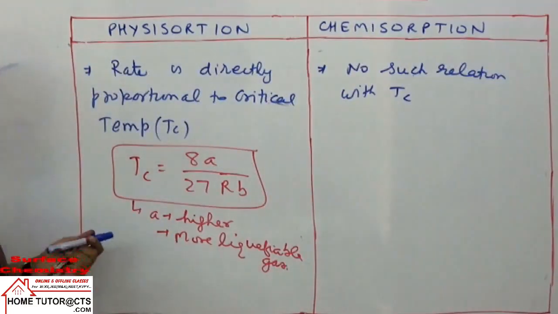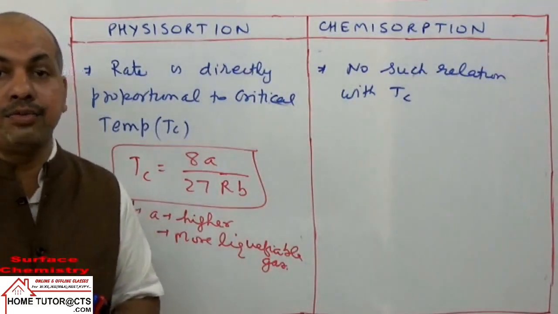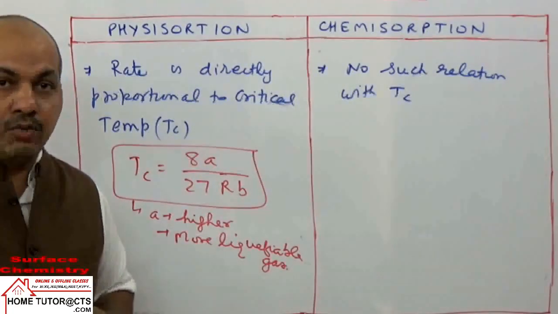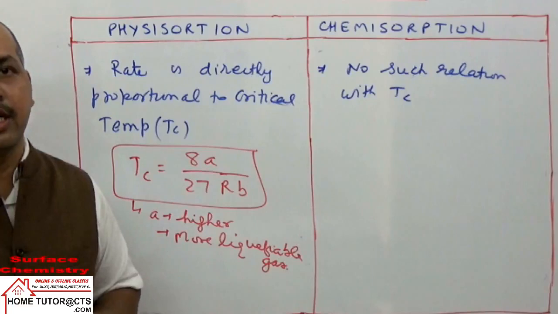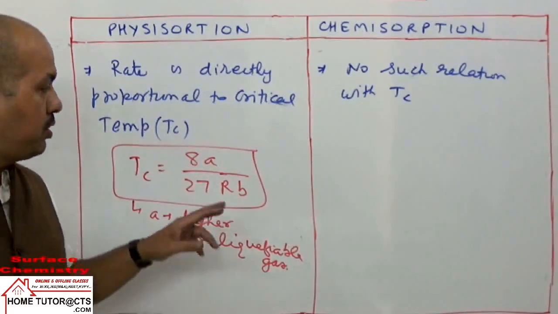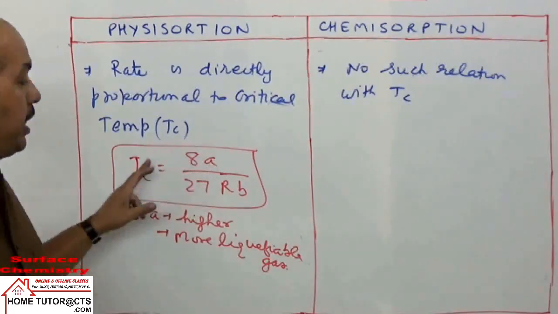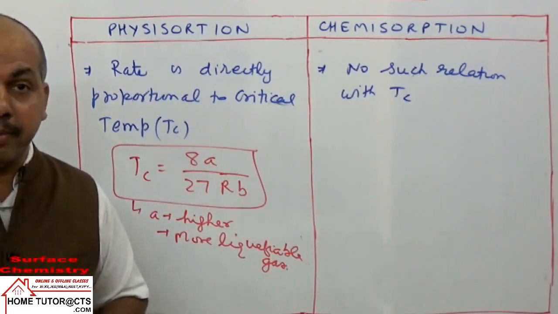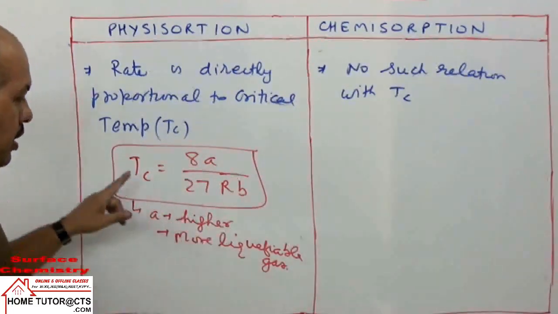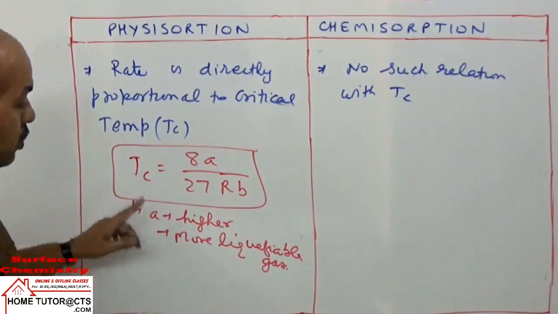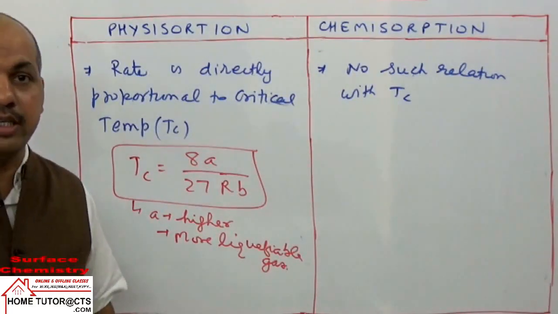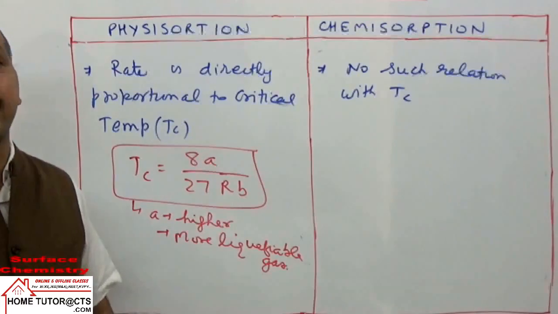In that case they will have more van der Waals attractive forces. Small a is a measure of van der Waals attractive forces, or simply attractive forces in the gas molecules. If we have strong attraction in gas molecules, then a is higher. A higher a also means high critical temperature. High Tc indicates the gas is more liquefiable because of strong van der Waals attractive forces.